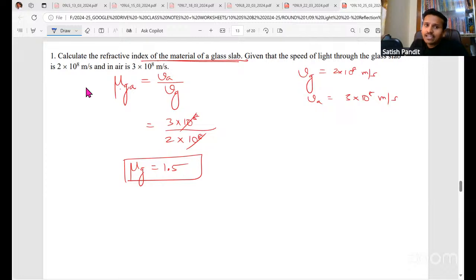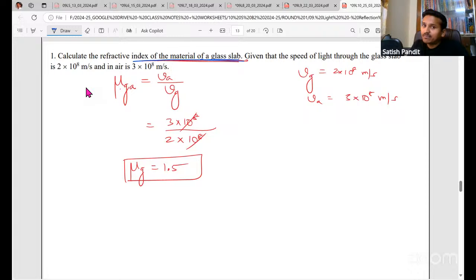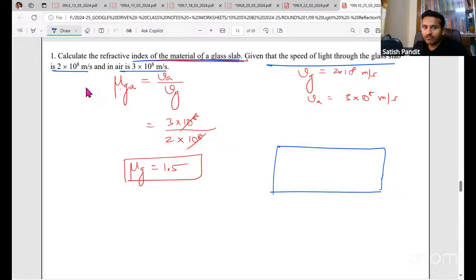Okay. Calculate the refractive index of the material of a glass slab. We have to find the refractive index of the material of the glass slab, given the speed of light through the glass slab and in air. So there is a glass slab and we have to find its refractive index. Now, we have not seen refraction through a glass slab, right? That we'll see in the next chapter. Generally, when I teach, I do a comparative study of refraction through a glass slab and a prism. That is why I teach refraction through a glass slab in the next chapter.